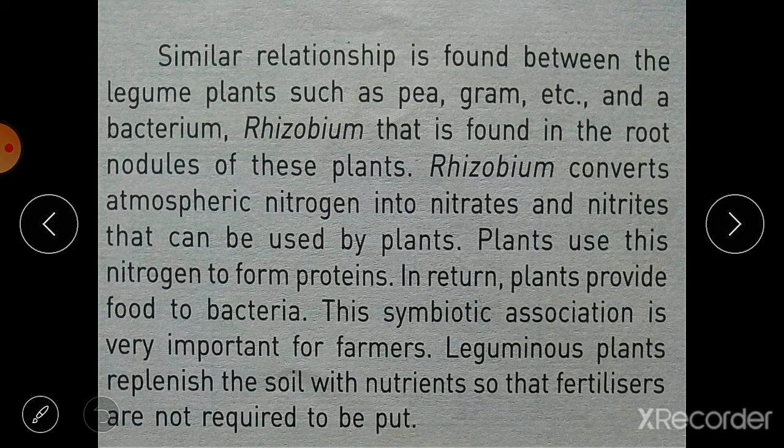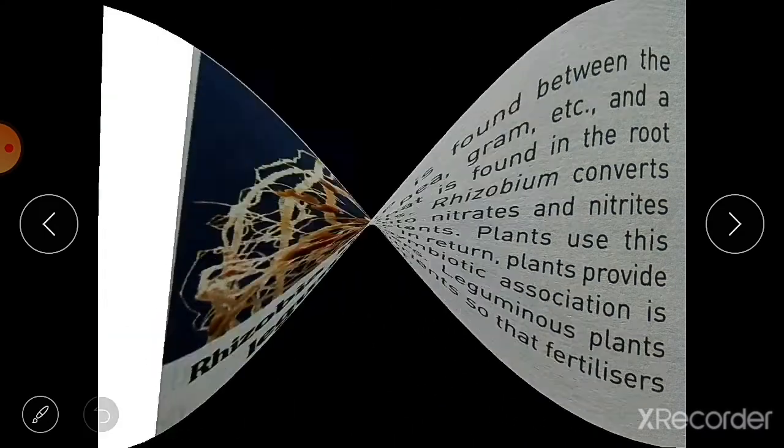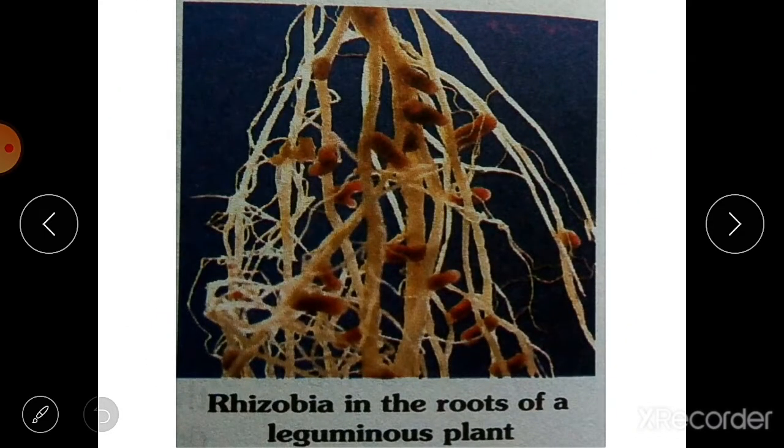A similar relationship is also found in some other plants like the leguminous plants, such as pea and gram, matar and chana. These are the leguminous plants because on the roots of these plants you can see these knot-like structures, knots or outgrowths.